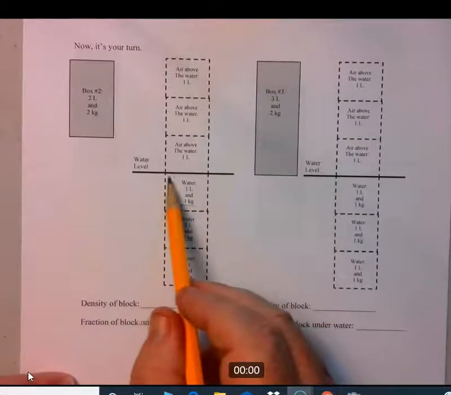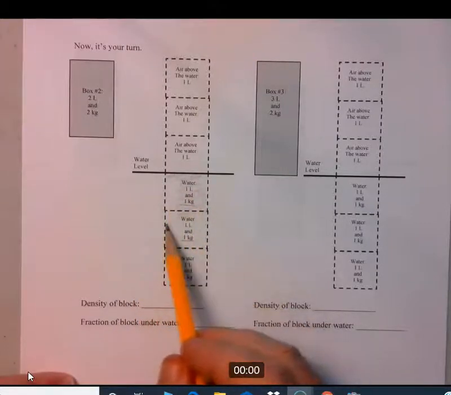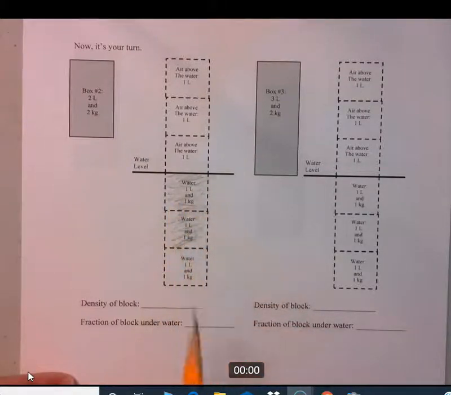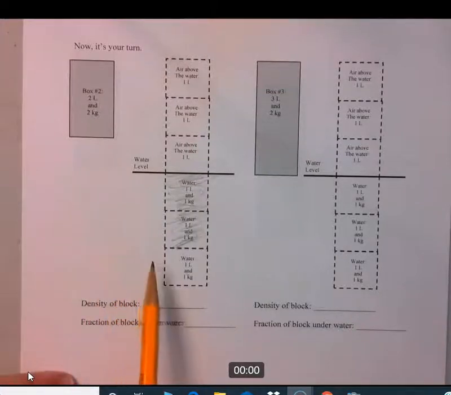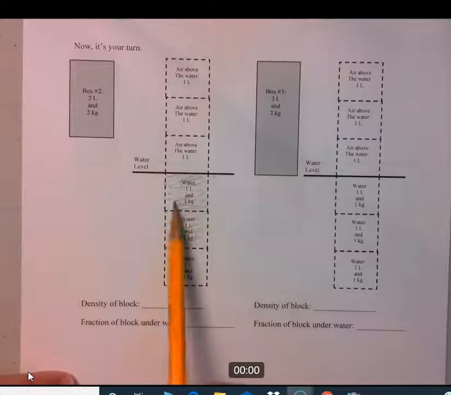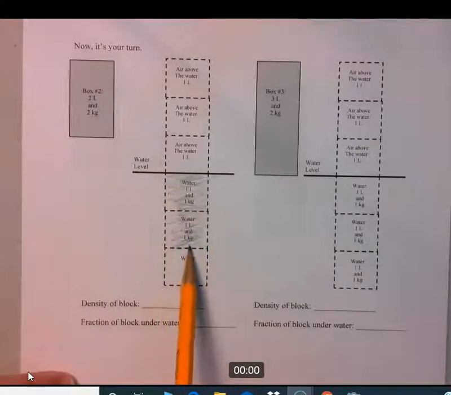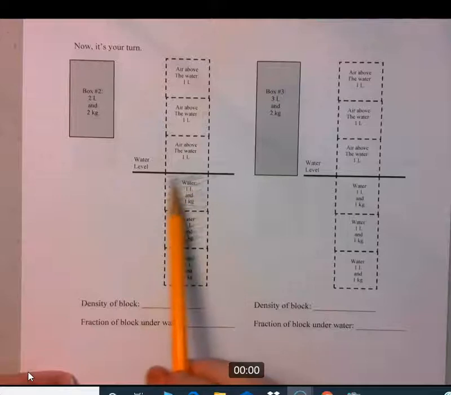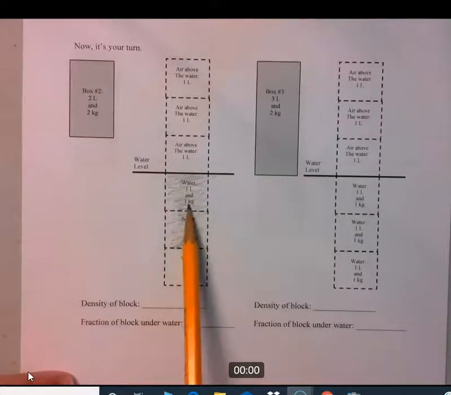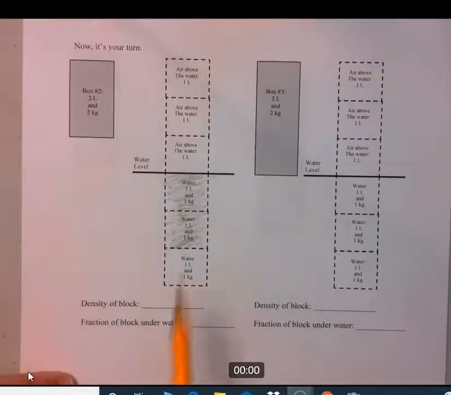So it's going to sink down until it displaces these 2 blocks right there. It's going to sink down to that level. And then we have to determine, okay, there's 2 liters, so how much volume, or how much space is it occupying? Well, it's already occupying 2 liters. So it sank down until it displaced 2 kilograms of water, and it already has a volume of water displaced of 2 liters, and therefore none of this box is going to stick up above the water. The entire 2-liter box is down below the water.